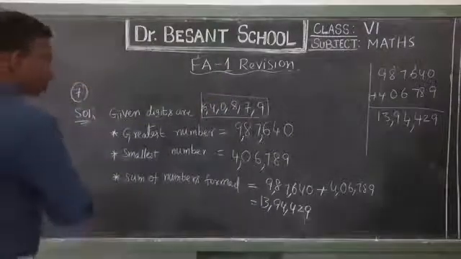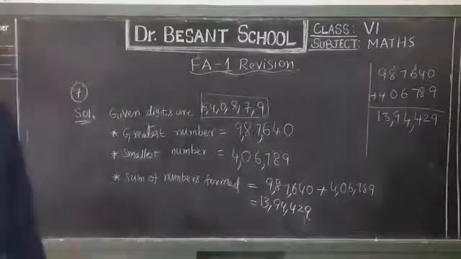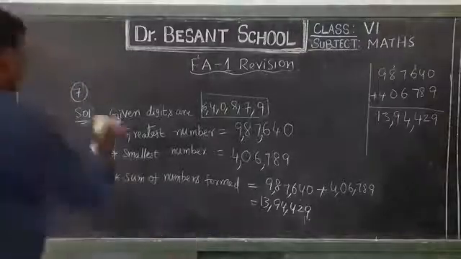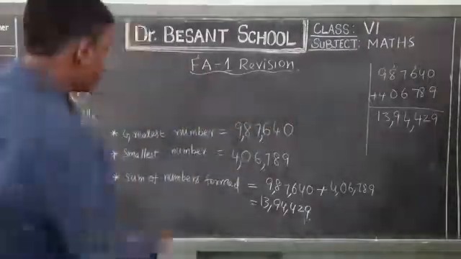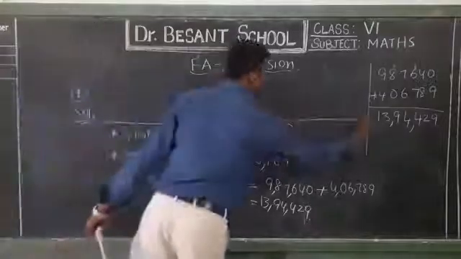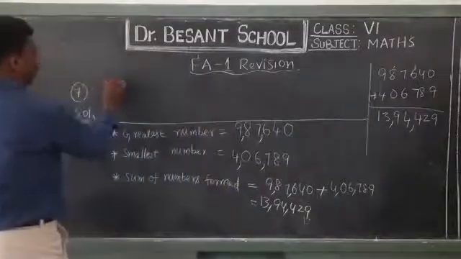Yes, we have to find out the difference. I will rub out this one and do it at the top. Now I am writing down here.